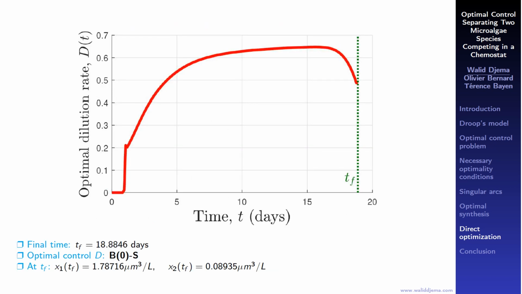The optimal control given by Bocop is the following one, which starts with the bang D equal to 0, then there is a switching instant, and then the singular arc, ds, steers the model trajectories towards the target set T. In this case, the trajectories reach the target after nearly 18.9 days.